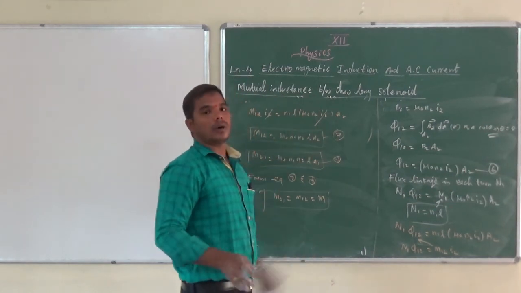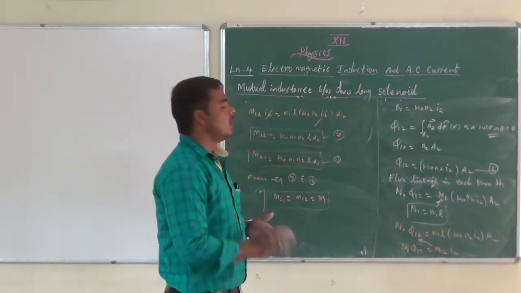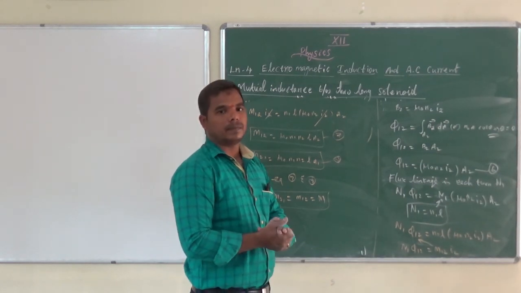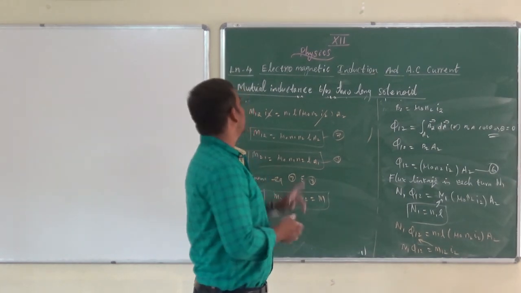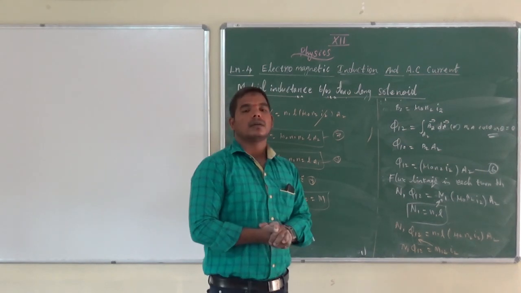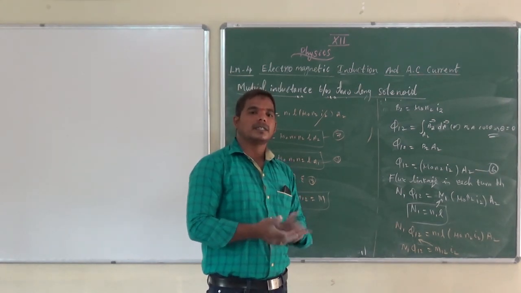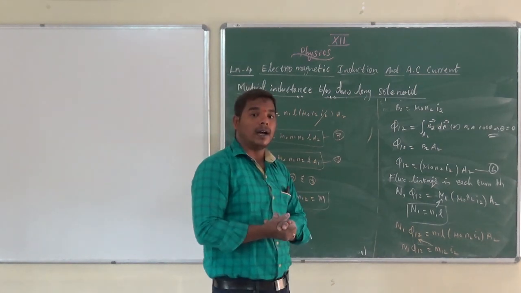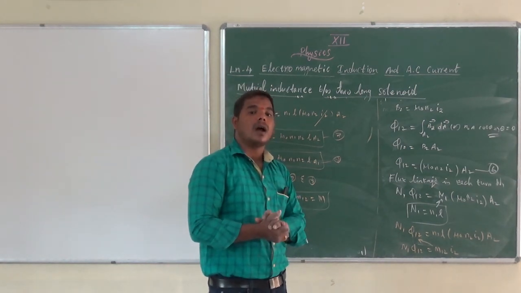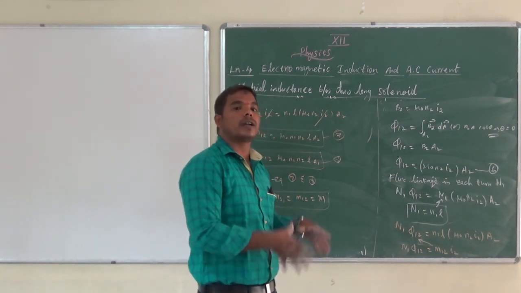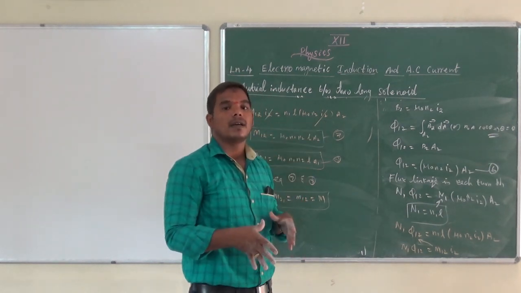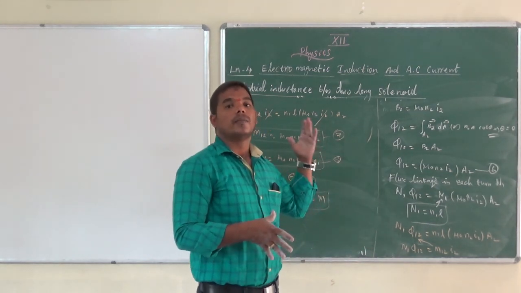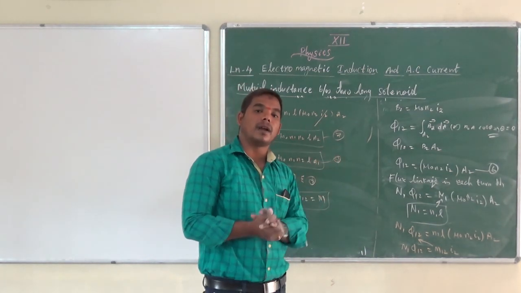Any doubt? It is very simple. First you have to prove first coil to second coil, next you have to prove in the same manner second coil to first coil. This is the mutual inductance between two long solenoids. This is a very important, repeated question. I hope you don't get confused. How to avoid the confusion? First be very clear on self-inductance, both definitions, coefficient of self-inductance and mutual inductance of a long solenoid.